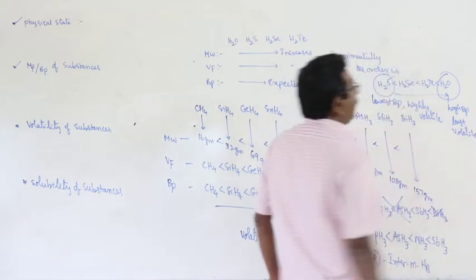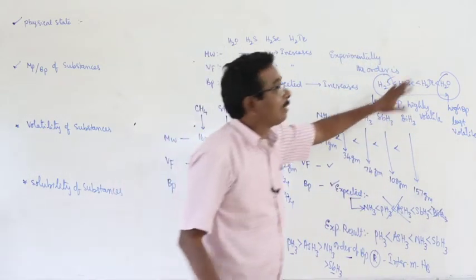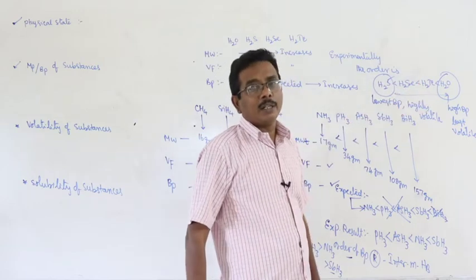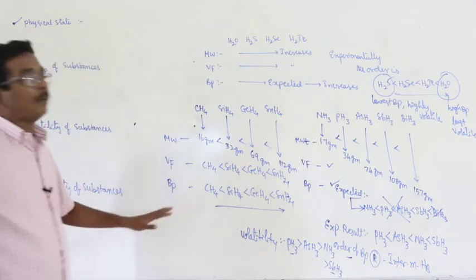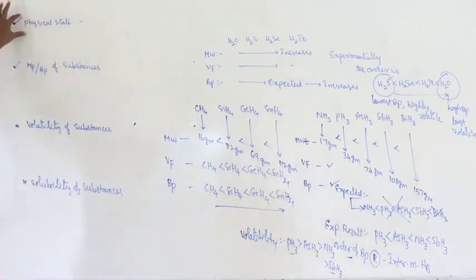What is the reason for this? The presence of intermolecular hydrogen bonds. So, the presence of intermolecular hydrogen bonds among the molecules changes their physical state as well as melting points and boiling points, and at the same time the intermolecular hydrogen bond influences their volatility also.